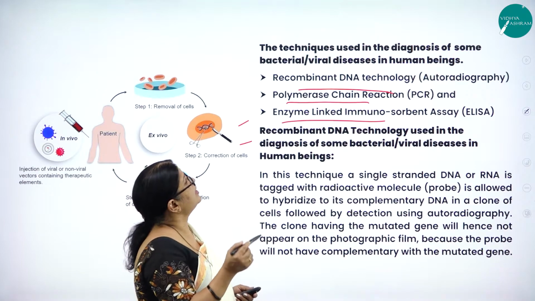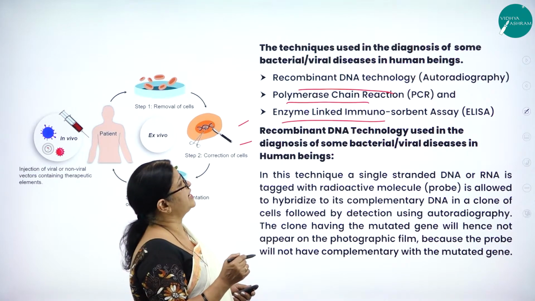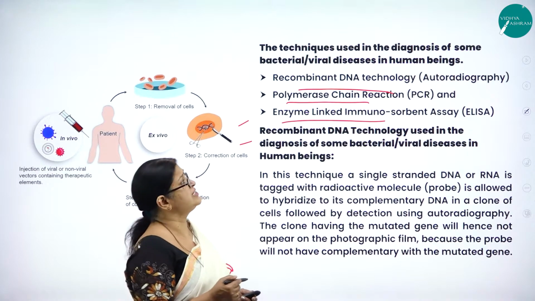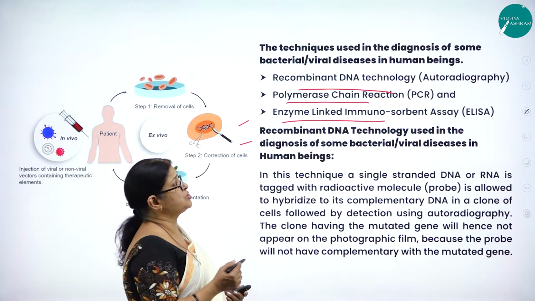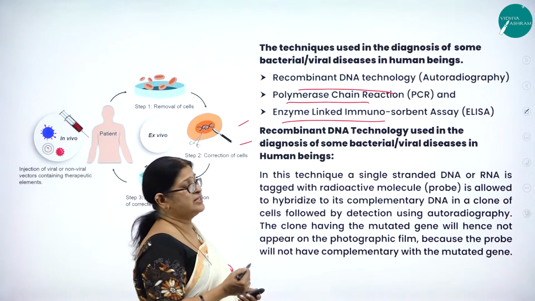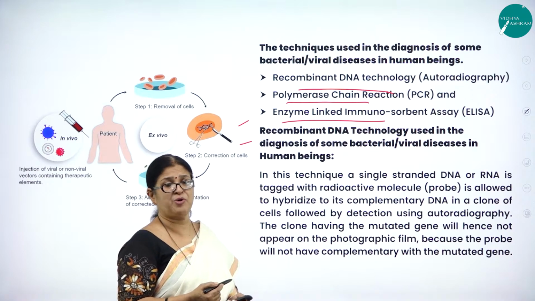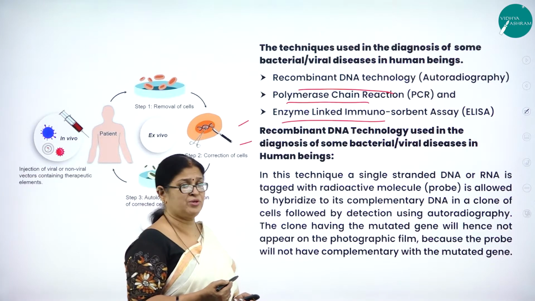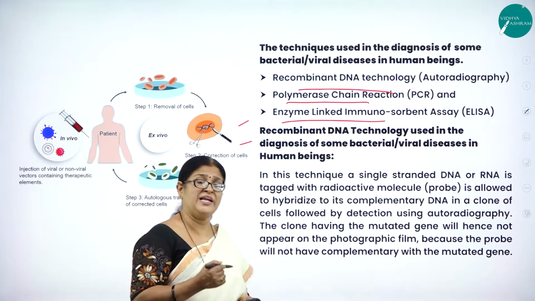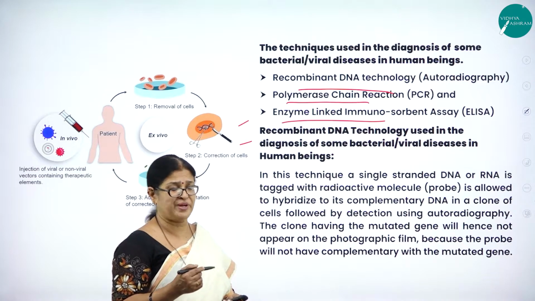So what are the modern techniques used in the diagnosis of some bacterial and viral diseases in human beings? One is called rDNA technology, that is through autoradiography. The second one is called PCR, that is polymerase chain reaction. And the third one is called enzyme-linked immunosorbent assay, which is widely used for testing AIDS patients.